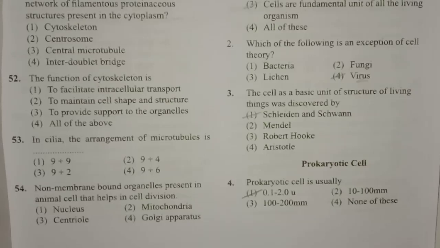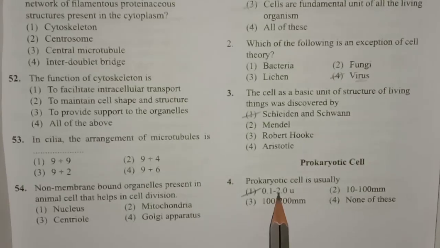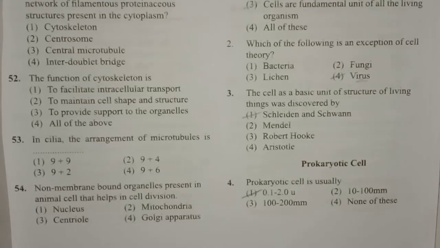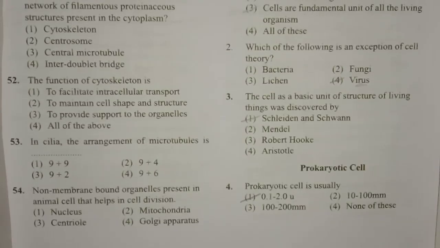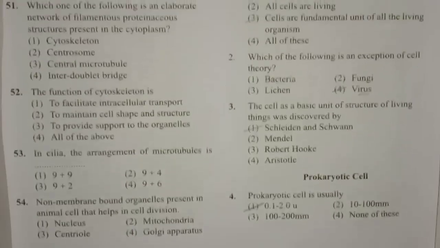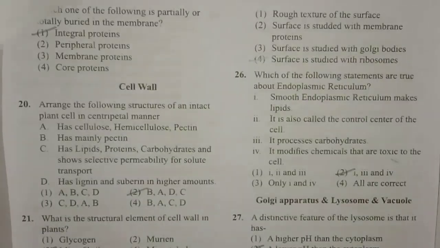Next one, prokaryotic cell. What is the size of the prokaryotic cell? It is around 0.1 to 2.0 microns. The size of the prokaryotic cell ranges from 0.1 to 2.0 microns. Next question.